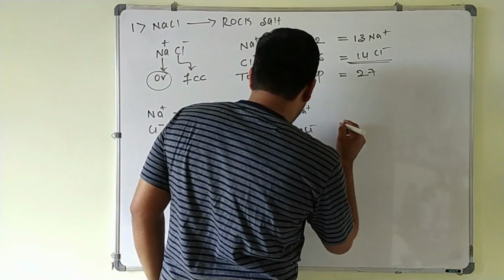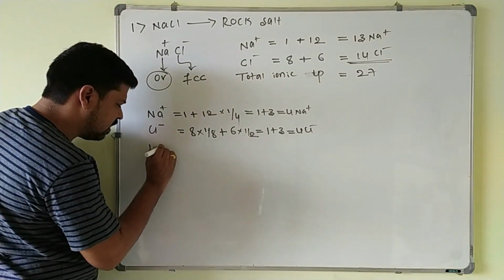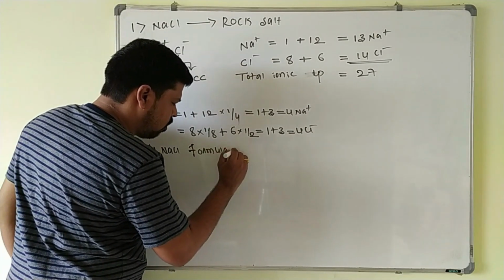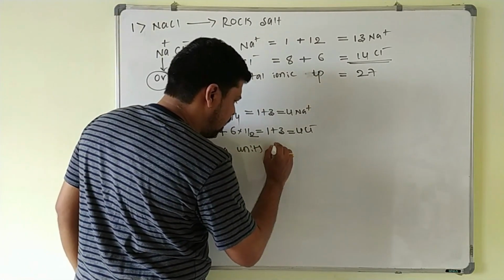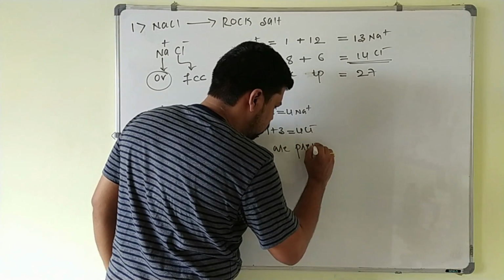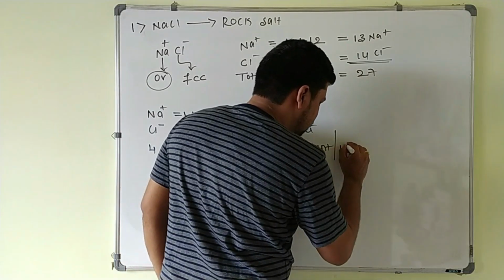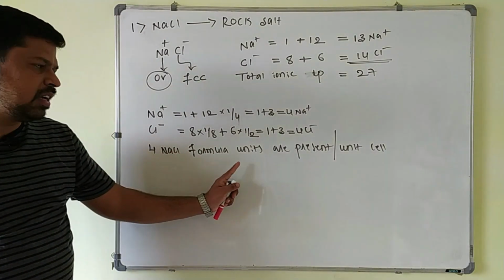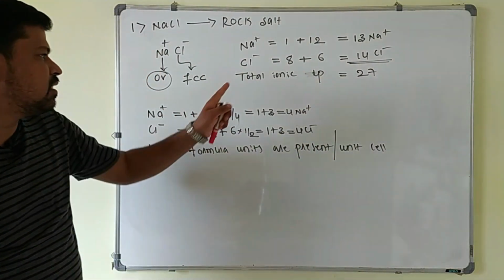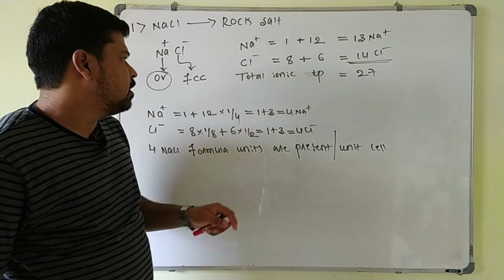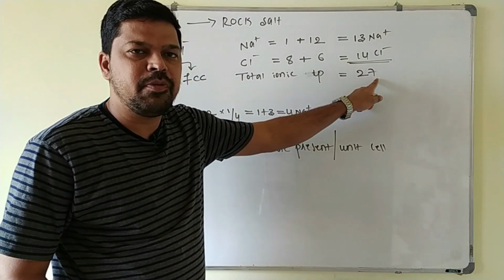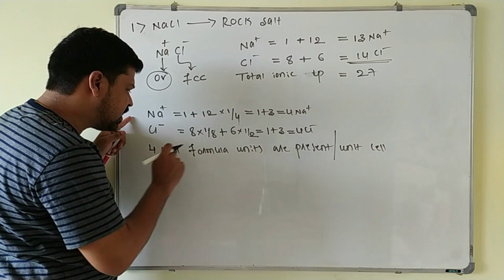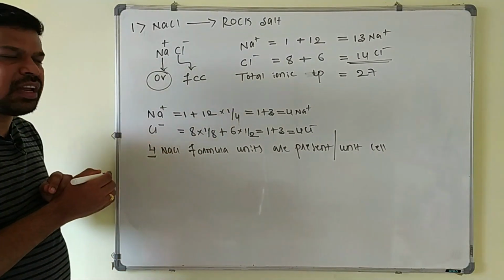So total what we can write here, 4 NaCl formula units are present per unit cell. In one unit cell, how many formula units of NaCl are there? 4 NaCl formula units are present in one unit cell of NaCl. These two are very, very important from the entrance point of view. They will ask the total number of ionic lattice points, that is 27, and the total number of NaCl formula units present in one unit cell, that is 4 NaCl formula units.